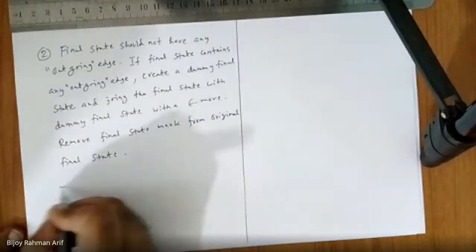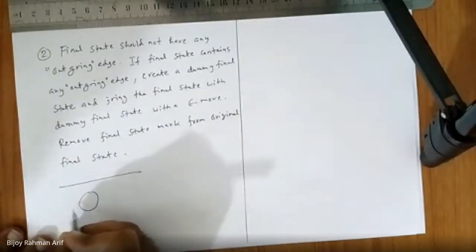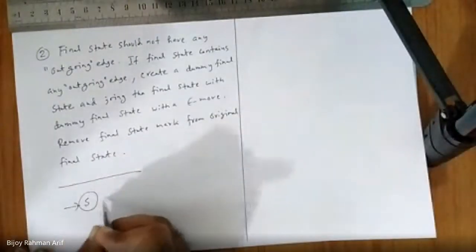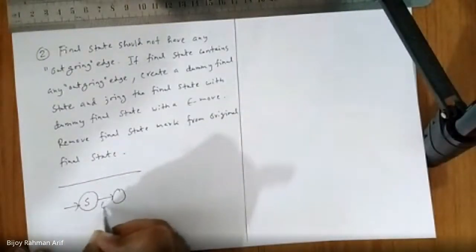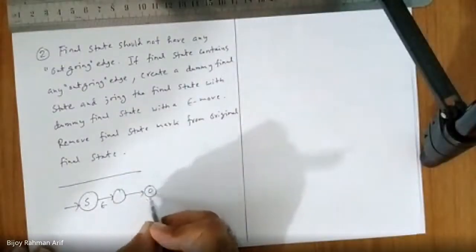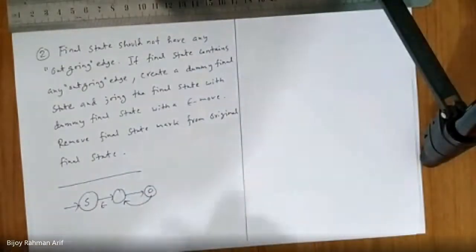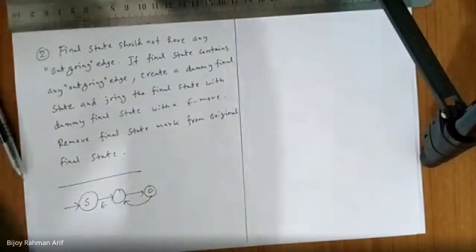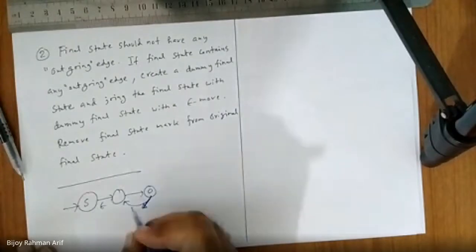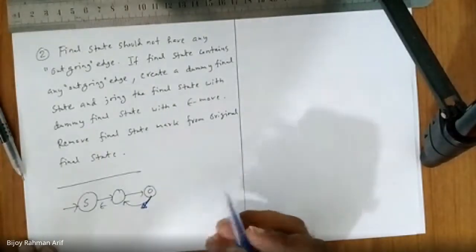So let's give you an example. Let's take the previous example. We have modified it this way. Epsilon, then this one. Now what happened? The final state, this one has an outgoing edge. So what we are going to do?